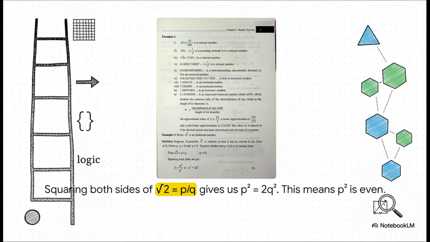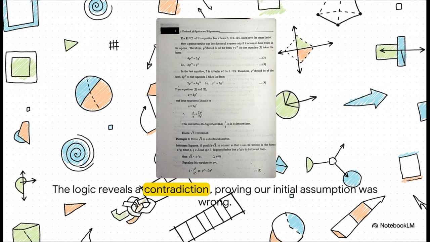So our first move as detectives is to get rid of that pesky square root. We just square both sides of the equation. That gives us 2 equals p squared over q squared. A little rearranging, and we get p squared equals 2 times q squared. Now, what does that tell us? Well, it tells us that p squared has to be an even number, right? Because it's 2 times something. And this is where the whole thing comes together. If p squared is an even number, well then p itself has to be an even number. Think about it. You can't multiply an odd number by itself and get an even number. 5 times 5 is 25.